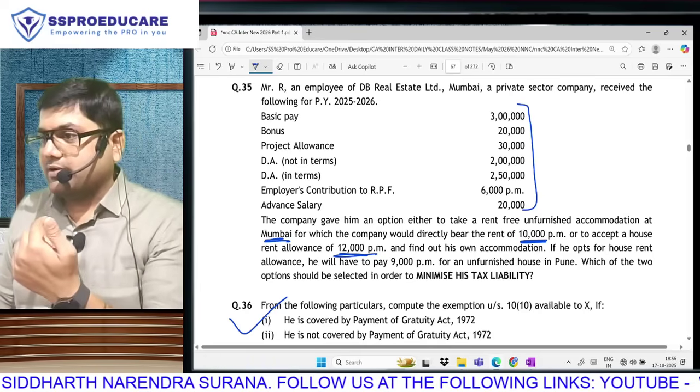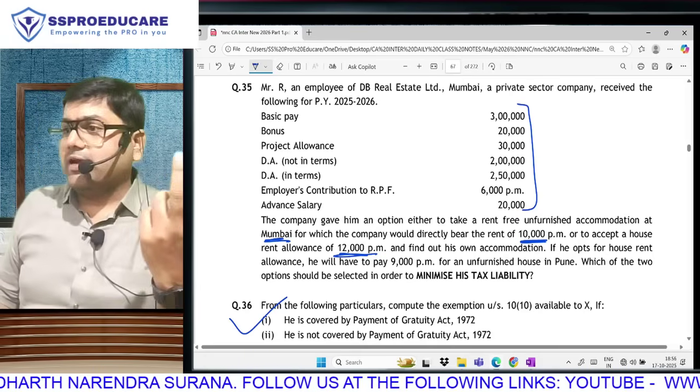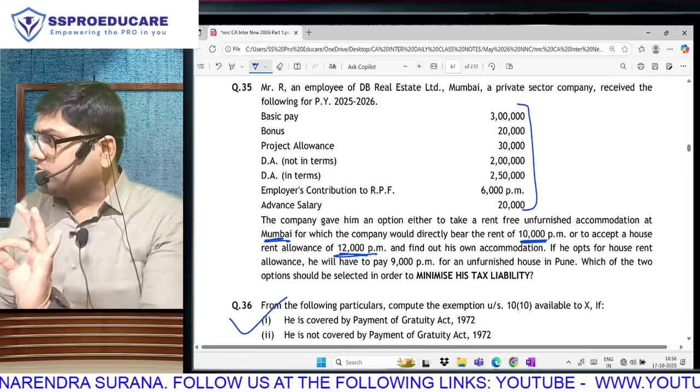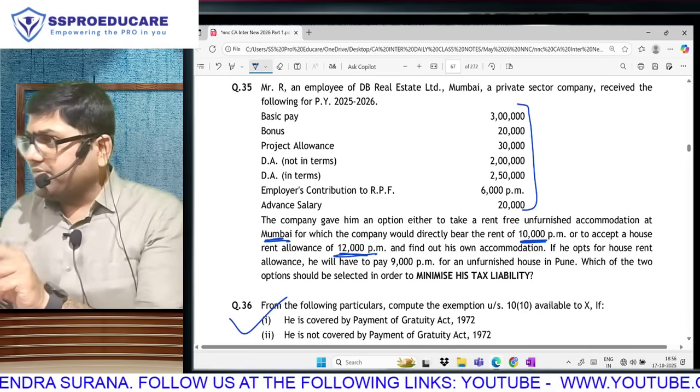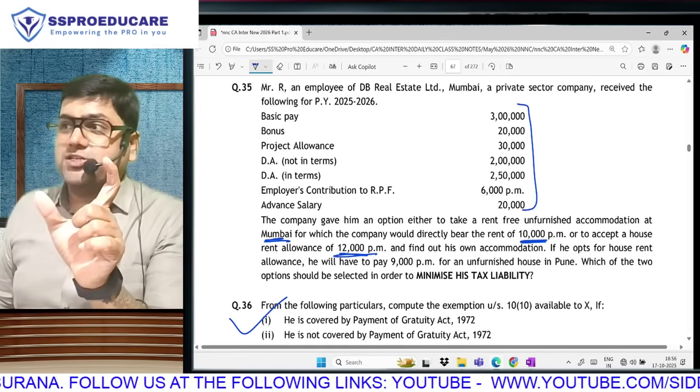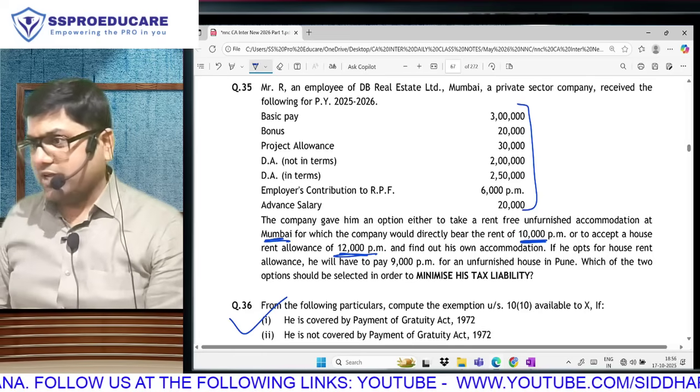How much HRA will you get, and in that you are paying rent. Case 1: no money will come, no money will go, you will only get a house to live in. Case 2: money will come in the form of HRA, and money will go away. That means there is some tax treatment of the rent-free accommodation, and some tax treatment of the HRA that you are getting.